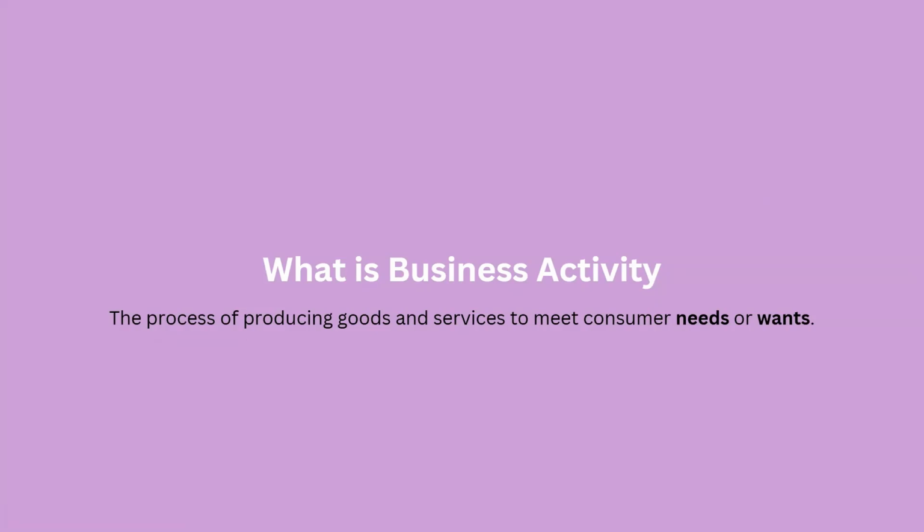Business activity is the process of producing goods and services to meet consumer needs or wants. In this line, the main keyword here is needs or wants. So basically, in simple terms, it's producing goods and services. Any process in which we produce goods and services is business activity. It isn't anything fancy.